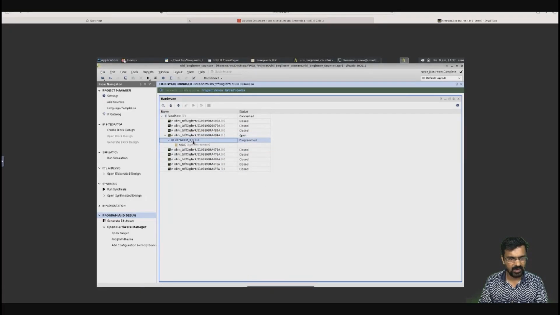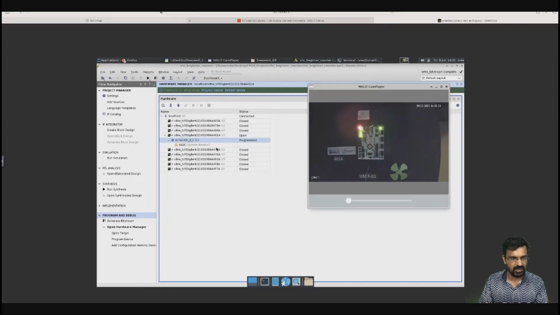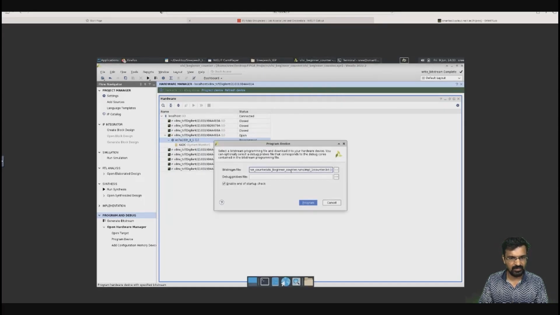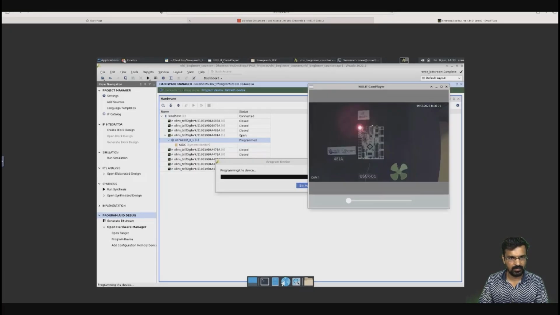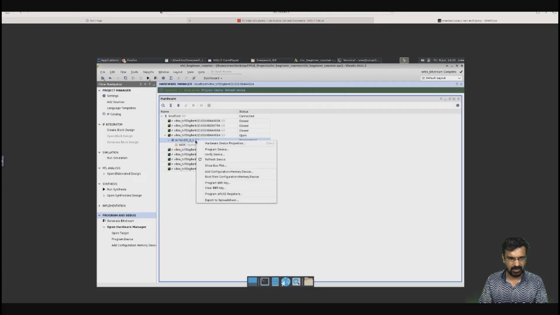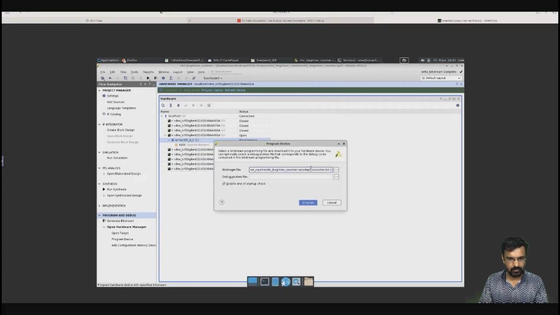Now you can right click and see the cam here. You can program the device with the counter bit file. It will automatically point to the counter bit file. Now I will program it. So you see it has gone, and then it has started. Now I will program it again.